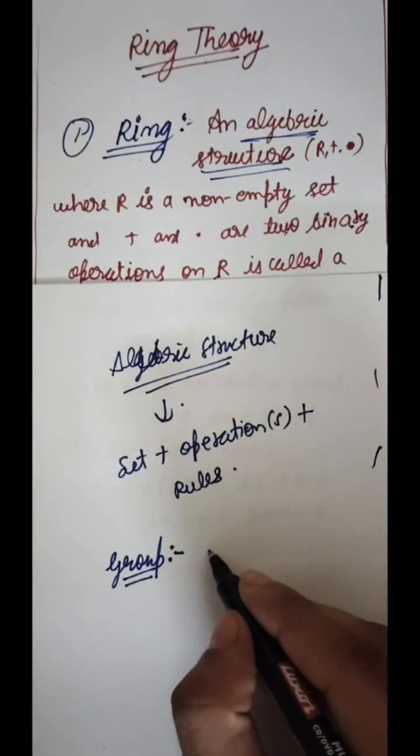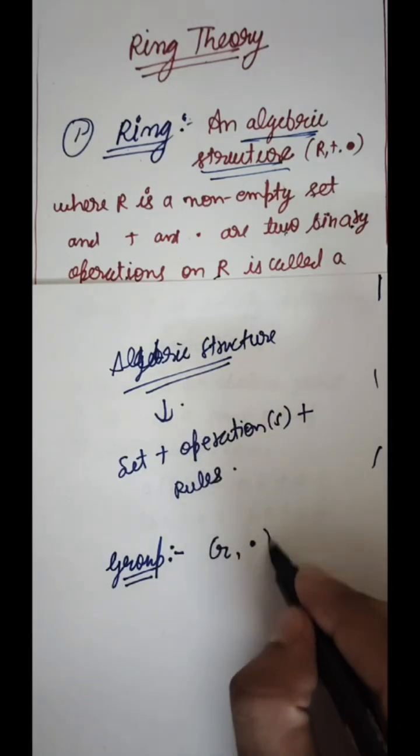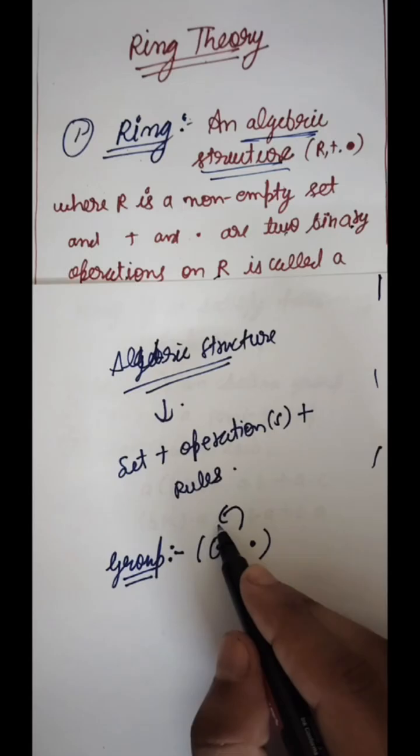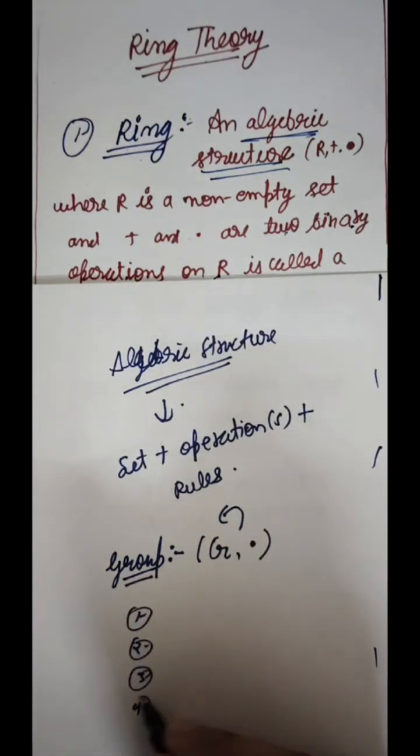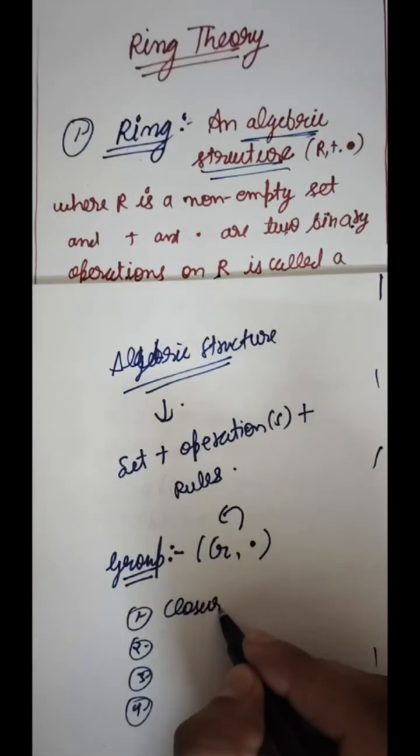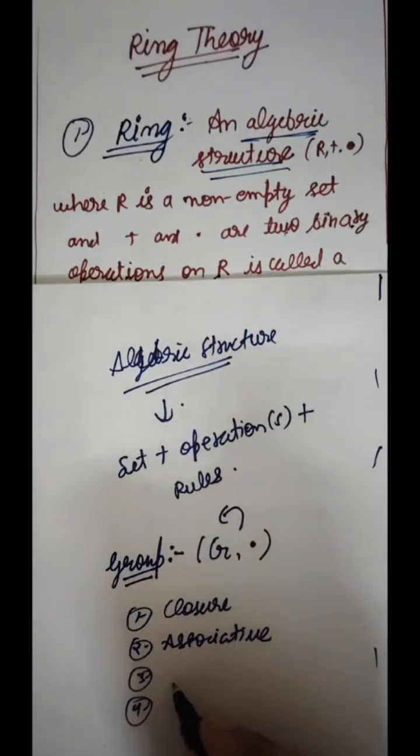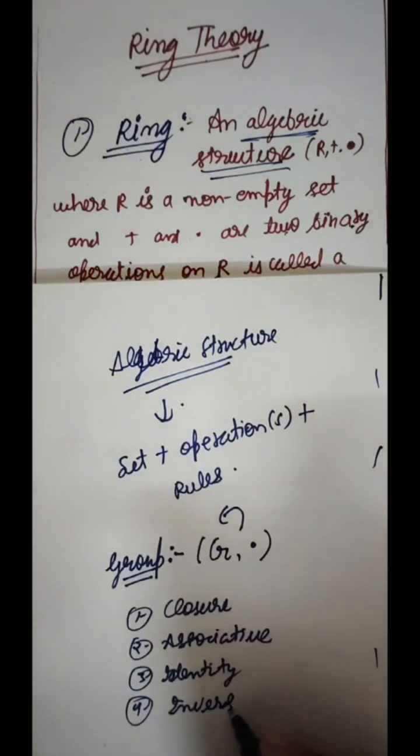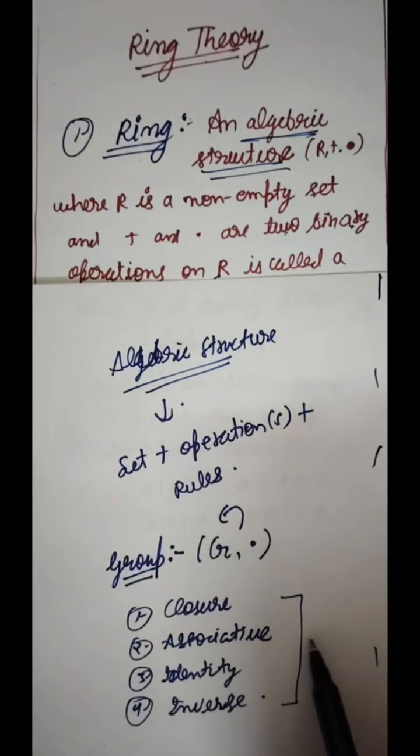So what is a group? A group is a non-empty set G, where · is a binary operation on G. So here G is a set, · is a binary operation, and the rules that it obeys are closure, associative, identity, and inverse. A set with a binary operation that satisfies these laws is known as a group.